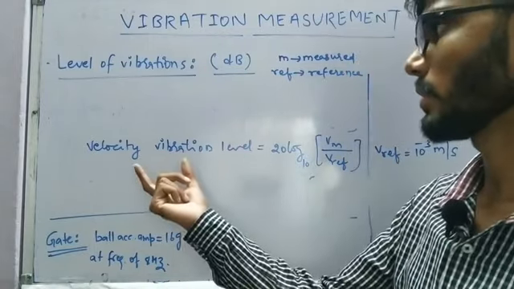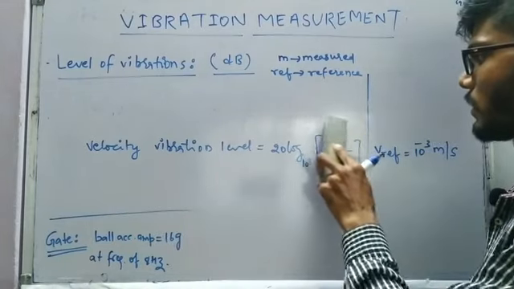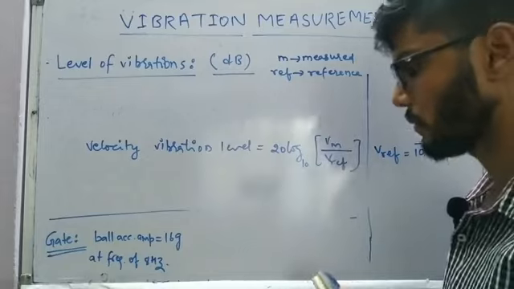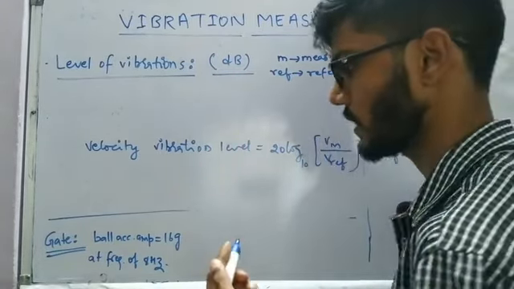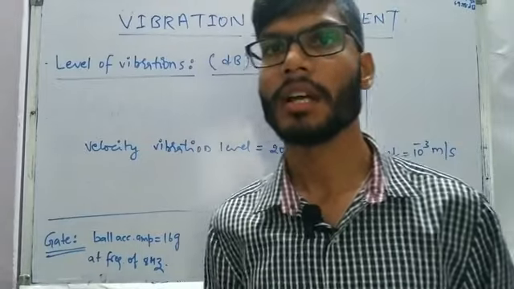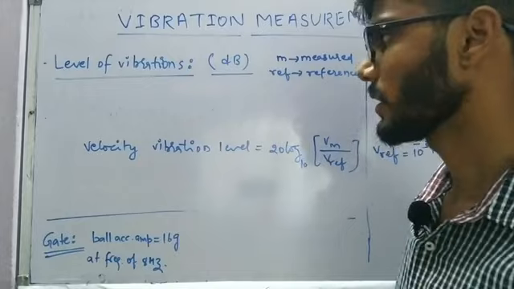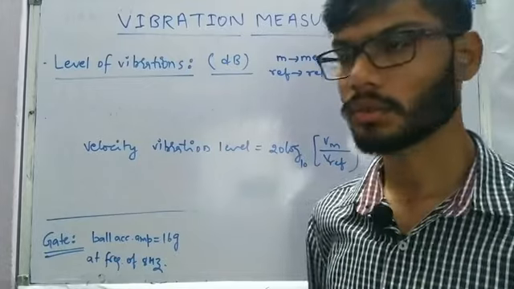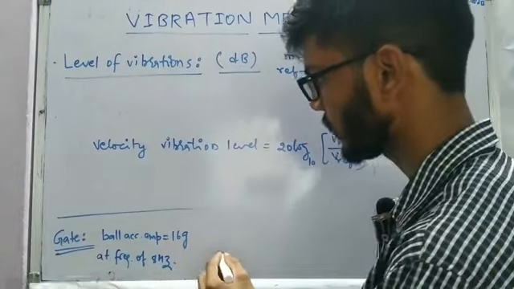So tell us the velocity vibration level in decibel. As I mentioned about the basics before, if you don't have any idea about them, you will not be able to solve this question. Because as I always say, GATE is not about how difficult problems you can solve, rather it is about how well you know the basics. The ball acceleration amplitude was given as 16g.